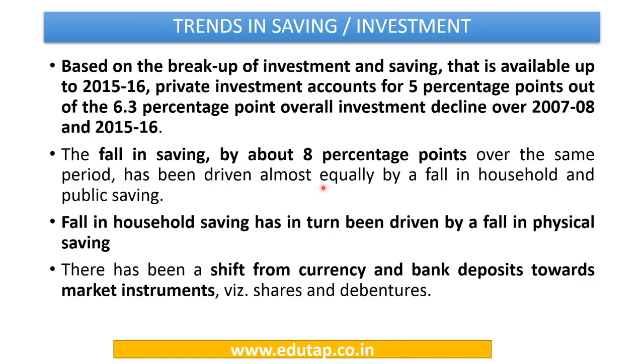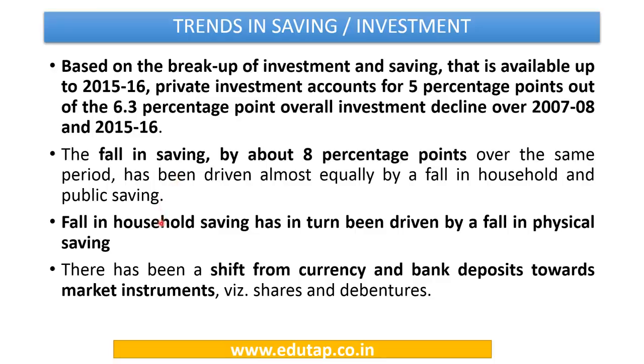The survey says that out of the total investment decline from 2007-8 to 2015-16, there is a 6.3% decline in the overall investment, and private investment accounts for 5% of this decline. And with regard to savings, the 8 percentage point decline has been driven almost equally by a fall in household and public or government savings.